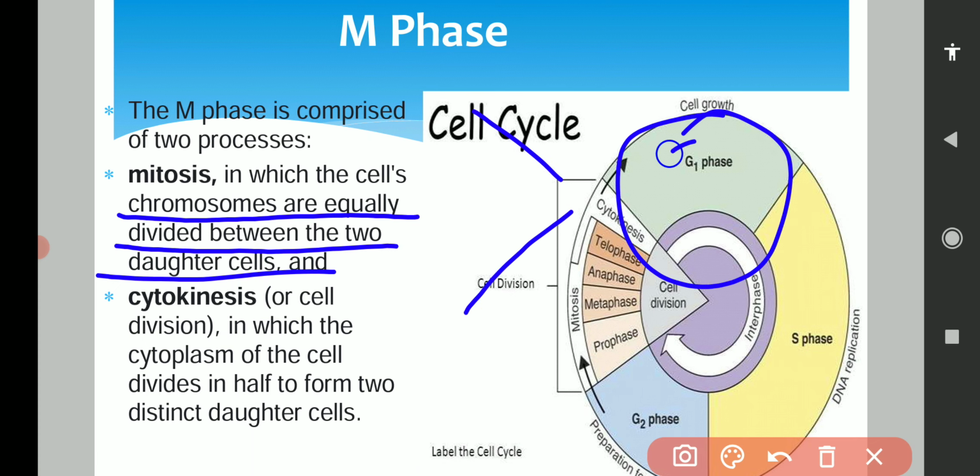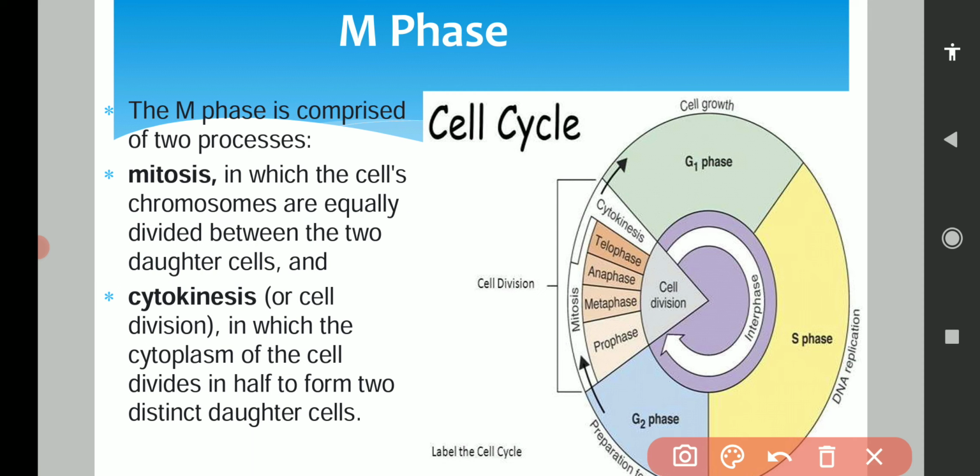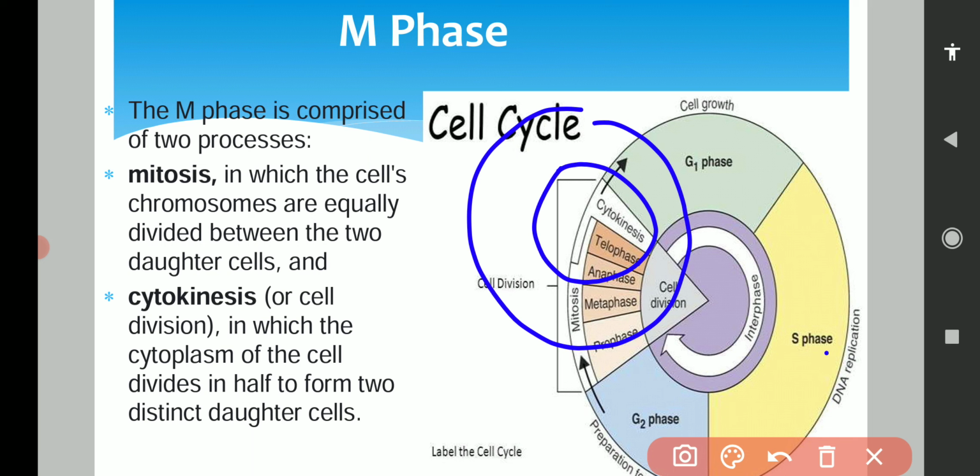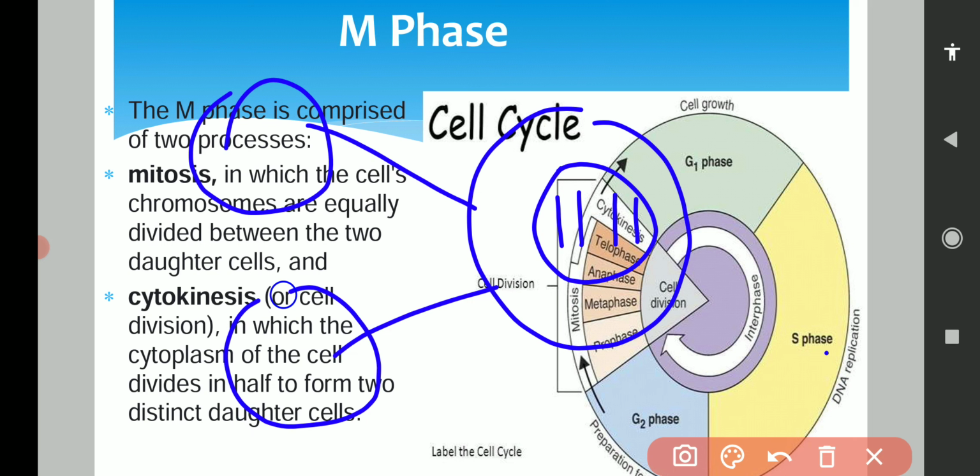Suppose this is the mother cell, this is the nucleus, and it has two chromosomes. After duplication, what will happen? After the S phase, it will form a copy of each chromosome. Okay, 4 chromosomes will be there, and these 4 chromosomes will get divided equally into two daughter cells.